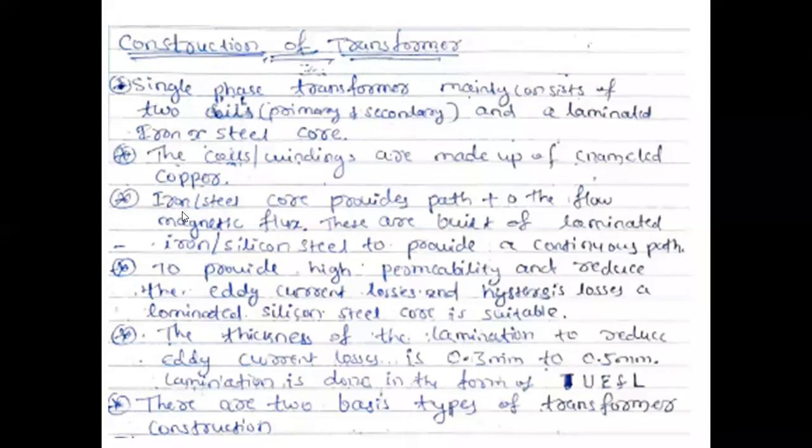Next line. Iron or steel core provides path to the magnetic flux. Full point. We'll continue in the next class.